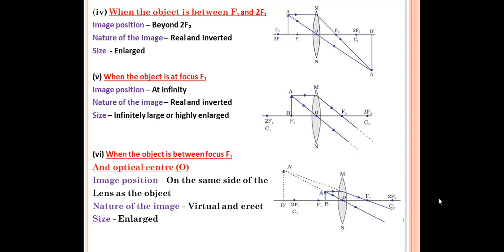If the image will be formed at infinity, the size should be very high, so infinitely large, or you can write highly enlarged. And the last case, that is the sixth case. Where do we place that object? We will place the object between f1 and optical center O.